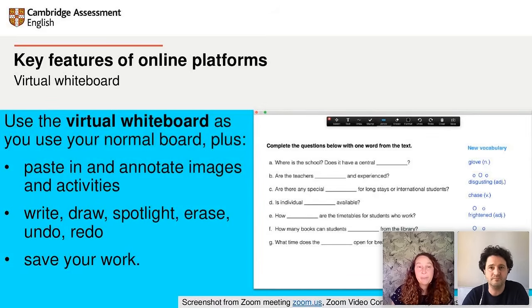That's really useful. At the end of the lesson, you can usually save your whiteboard instead of losing everything as you clean it for the next class. And if the content on your whiteboard is shareable, then you can use this saved whiteboard in a future lesson or send it to your students for revision. Don't worry though, if your platform doesn't have a whiteboard included, you can use a third-party whiteboard and just screen share, or you could use a shared document, something like a Google Doc.